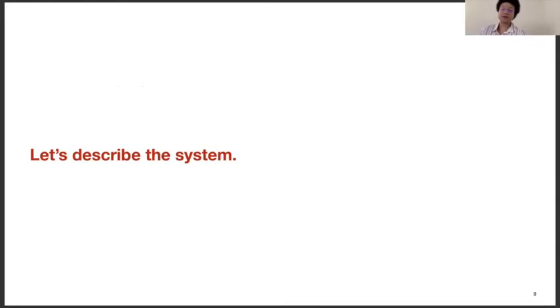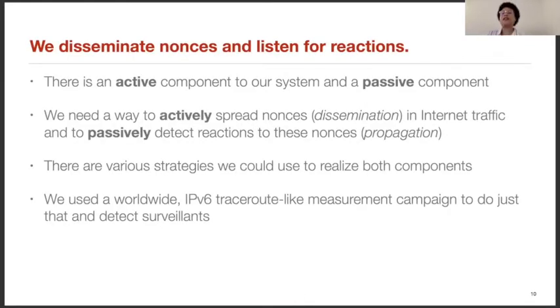Let's describe the system. We disseminate nonces and listen for reactions. There is an active component to our system and a passive component. So we need a way to actively spread nonces, which we call dissemination, in internet traffic, and to passively detect reactions to these nonces, which we call propagation. There are various strategies we could use to realize both of these components, and we decided to use a worldwide IPv6 traceroute-like measurement campaign to do just that and detect surveillance.